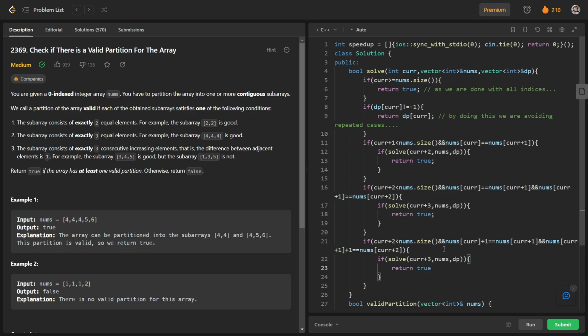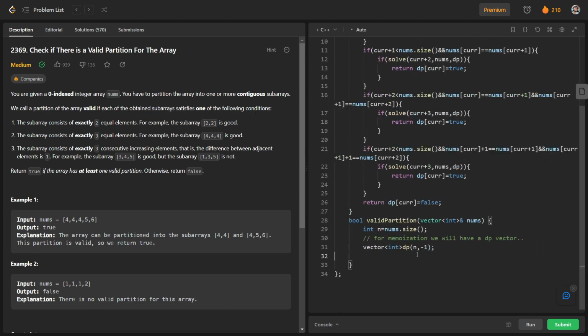Okay, and if we are returning true, we should update the value of dp[current]. So dp[current] should be true in all these three cases, and then we will just return true. By this, we are storing the values corresponding to each index, and basically we are using memoization here. And if we are not able to get true from any of these three conditions, we will just return dp[current] as false.